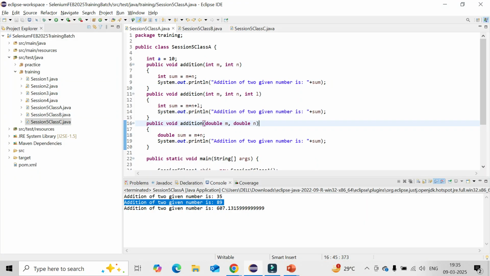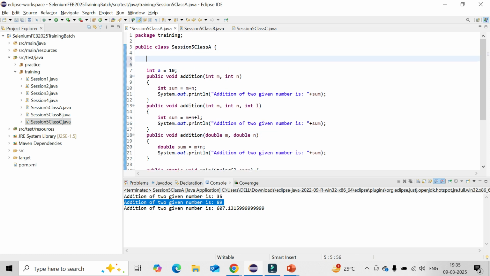Okay, so let's create some methods here. Interestingly, class A is an elephant animal, and class B is a tiger animal.